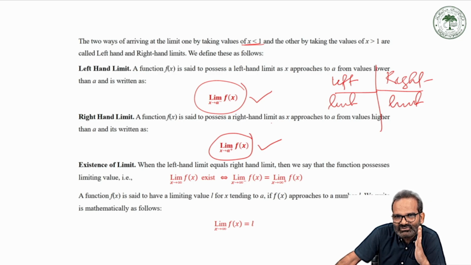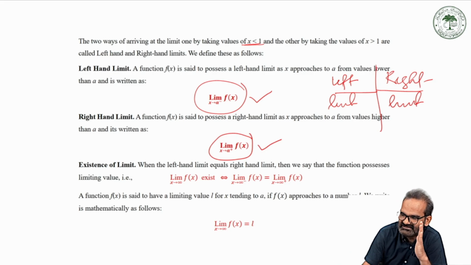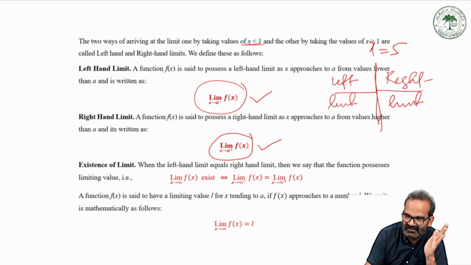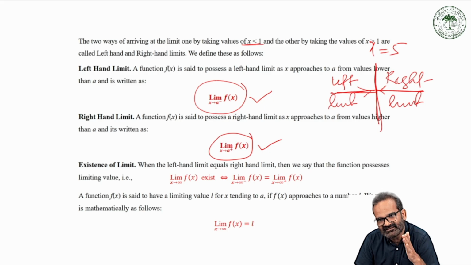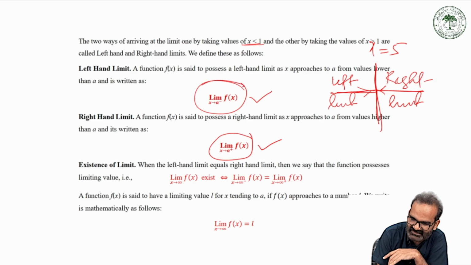The difference between left-hand and right-hand limit is this: if you are approaching your required point, any point, say x equals 5, as we have taken earlier, from its left-hand side, we will call it a left-hand limit. And in the same way, if you are approaching the point x equals 5 from its right-hand side, then we will call it a right-hand limit. The left-hand limit is represented like this: x tends to a minus of f(x), and we will call it a left-hand limit.